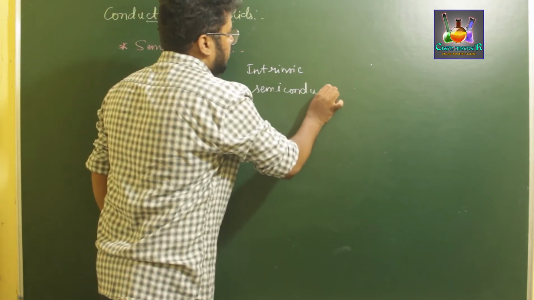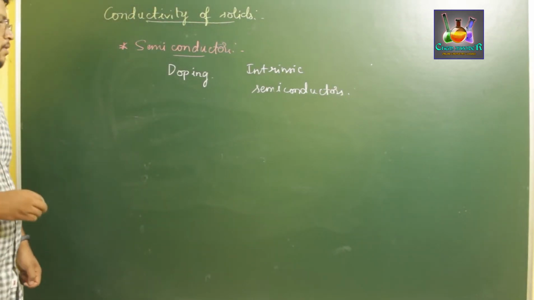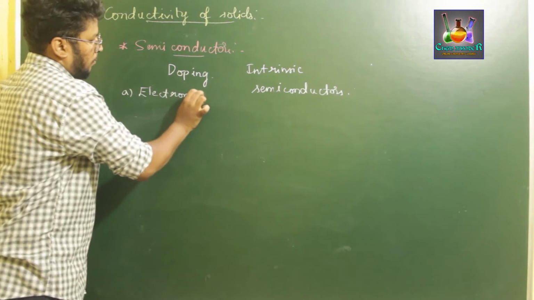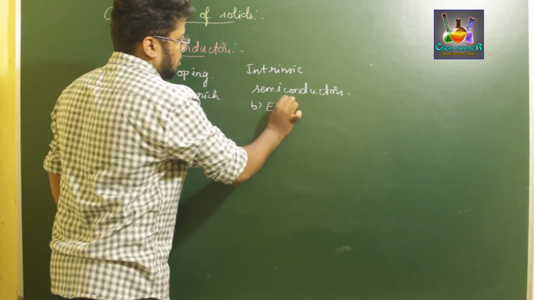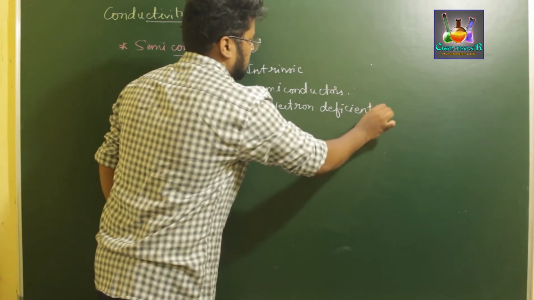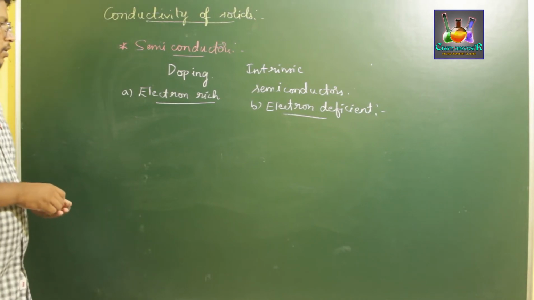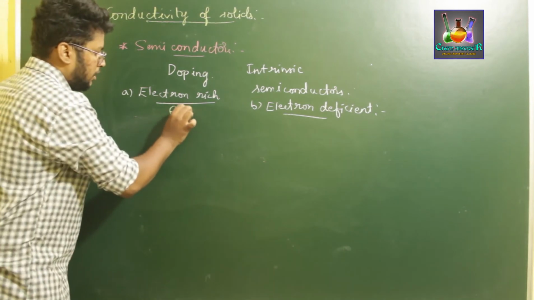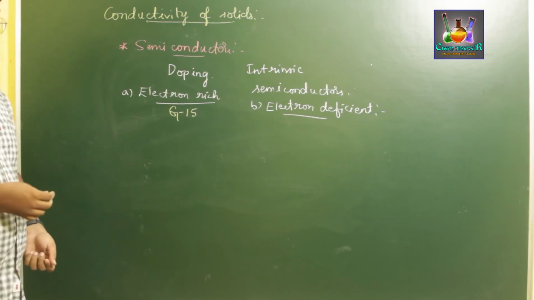So this conductivity is induced by the addition of impurities. There are two types of impurities. The first one is electron rich impurity and the second one is electron deficient impurity. The electron rich impurities are the elements or non-metals present in group 15 of the periodic table.